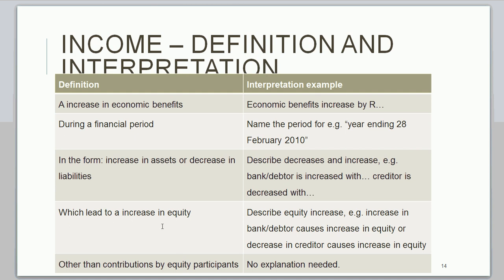And then you need to also again describe the increase in equity. So describe equity increases, like an increase in debtors causes an increase in equity, or a decrease in creditor causes an increase in equity. And then lastly, other than contributions by equity participants, again, no explanation needed, but you need to remember to state that criteria.